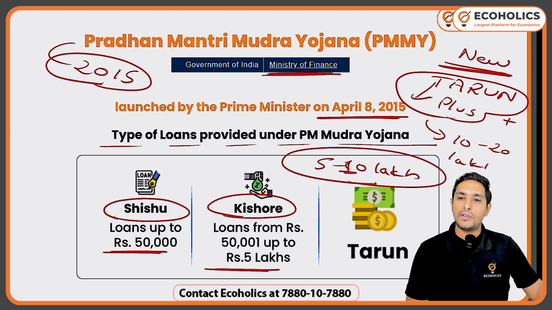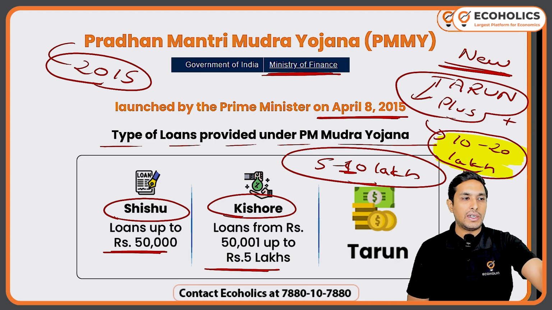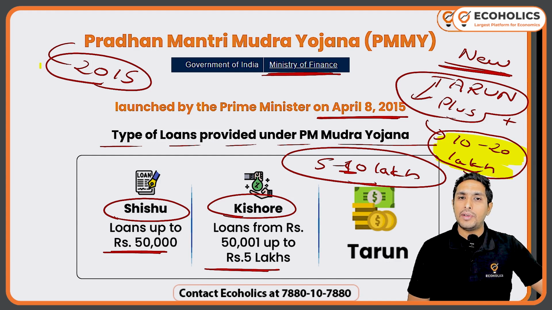Now inflation is also there, so that's why the government has added this, which is quite interesting, that up to 20 lakh loans you can now get from there. So this is the update, recently done. You just need to understand that the Pradhan Mantri Mudra Yojana was launched in 2015 to provide various loans. It was Shishu, Kishore, Tarun loans, and now we have a Tarun Plus category also.